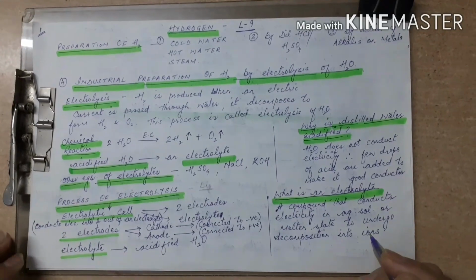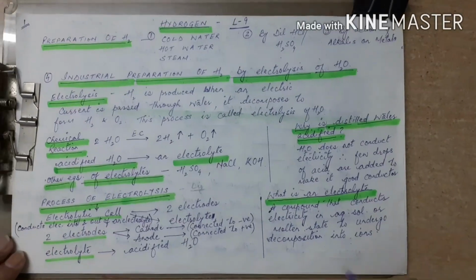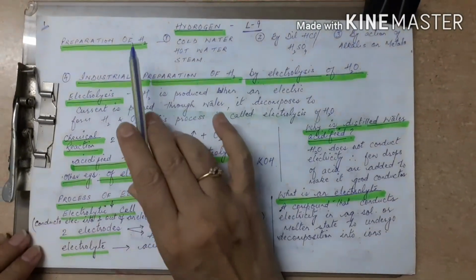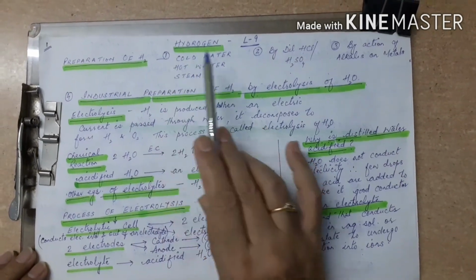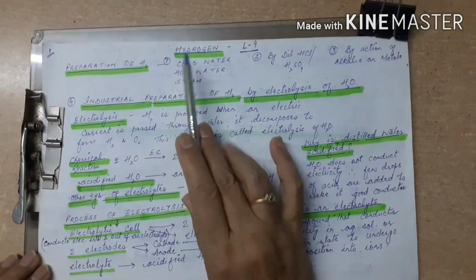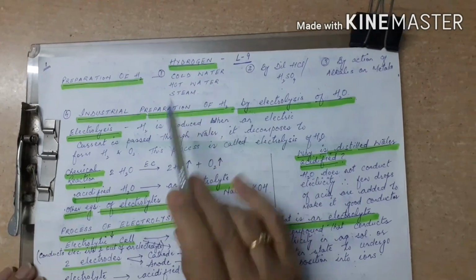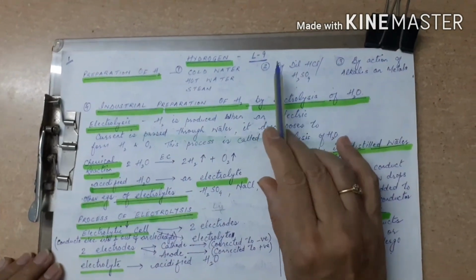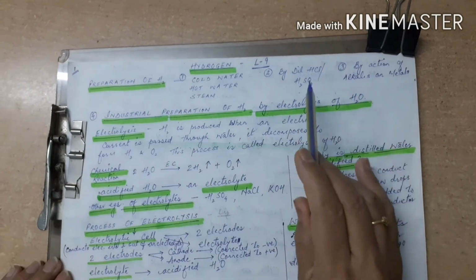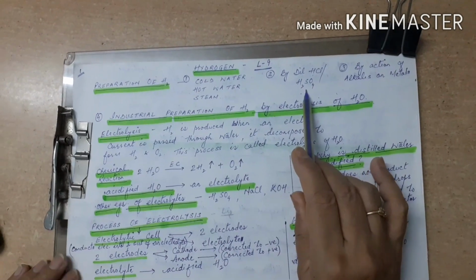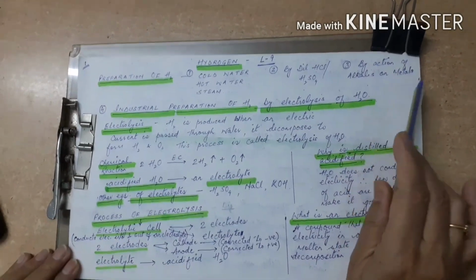Now before the summer vacation, if you remember, we started with the hydrogen chapter and we did preparation of hydrogen. Under preparation of hydrogen we did the reaction of metals with water. Under this category we did the reaction with cold water, hot water and steam. The second category we did was reaction of metals with dilute hydrochloric acid and dilute sulfuric acid. The third category we did was by the action of alkalis on metals.